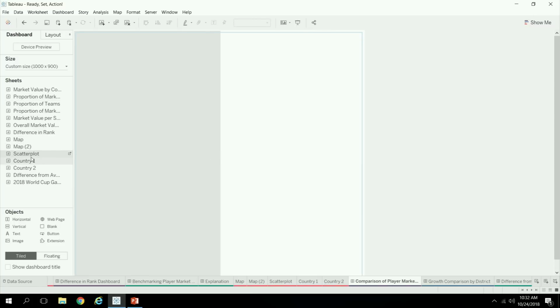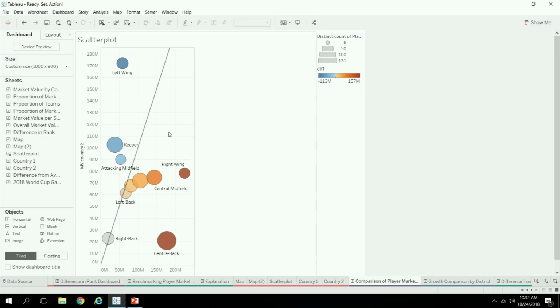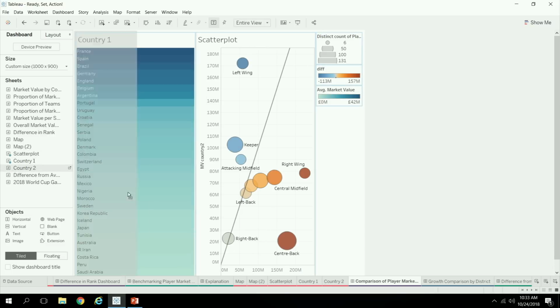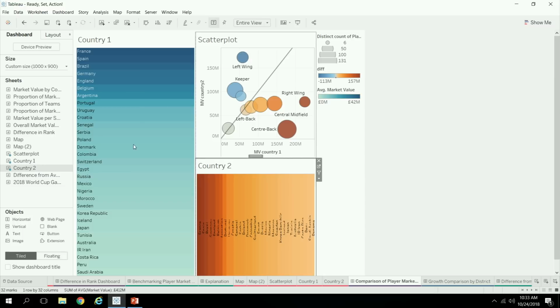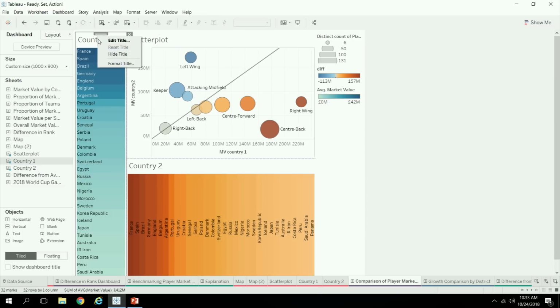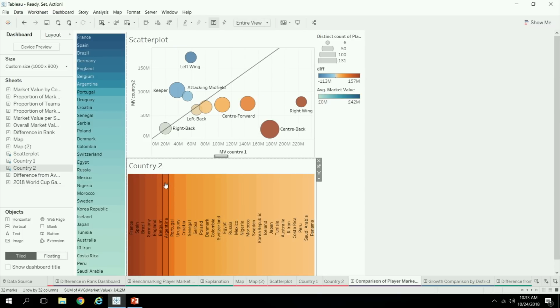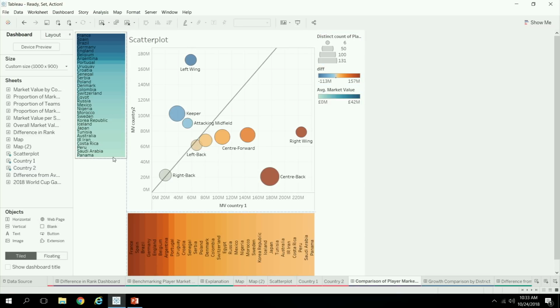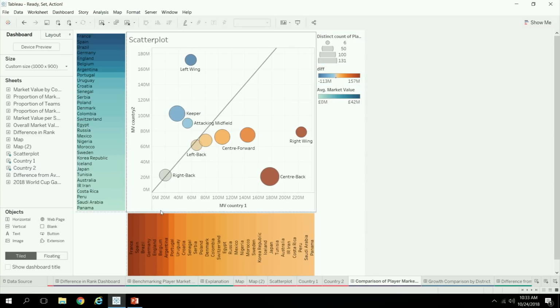So then, to build this out, we'll bring in the scatter plot. I've got my axes here. These are just really simple heat maps, and I can add a little blank thing down here, and voila.